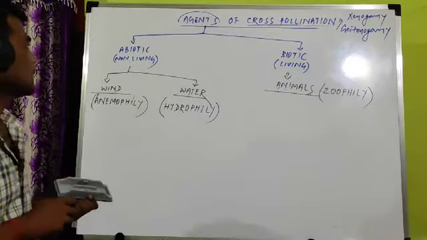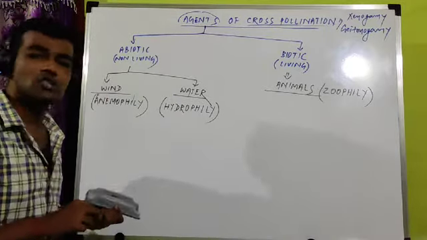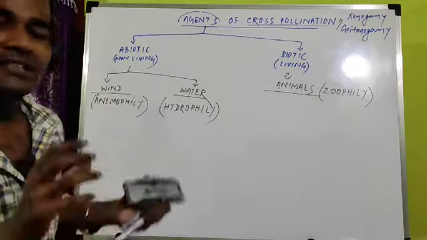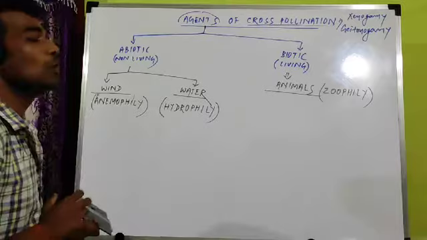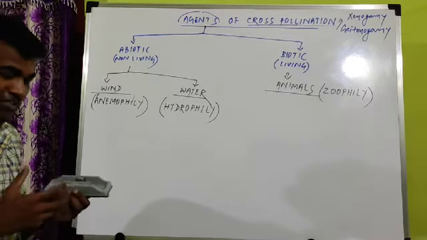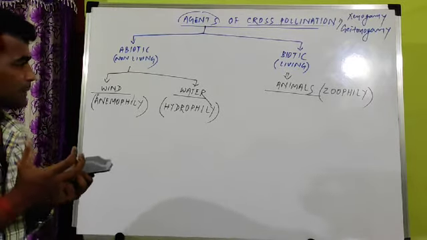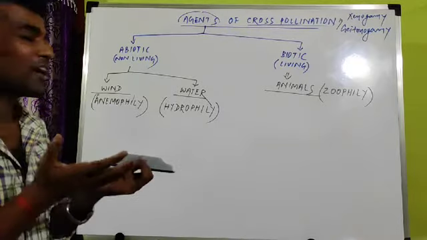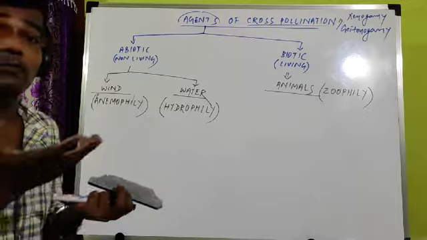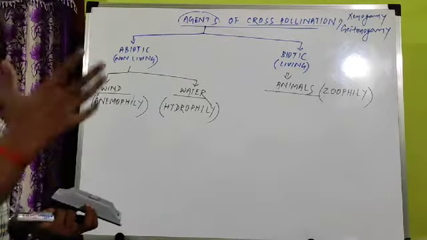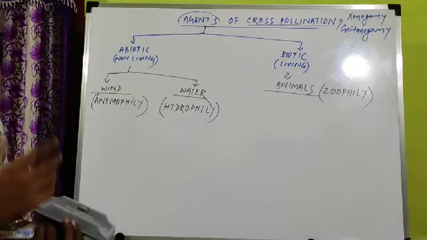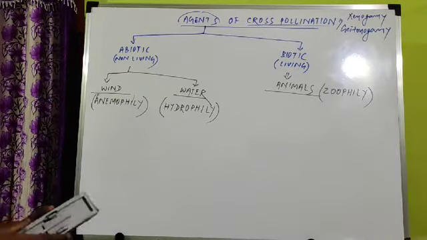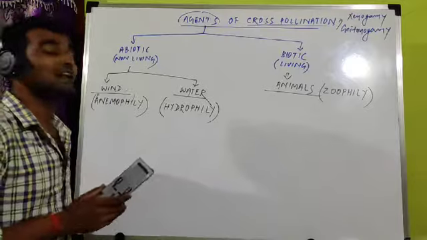So what is the reason why abiotic agents are not frequently used by plants? Because in case of abiotic agent, there is no surety in pollination. The chance of pollination is very less because wind can flow in any direction. Similarly, the speed of water varies in different parts, and water is not available in all parts. All plants of the earth are not connected with water. So abiotic agents are less frequently used.